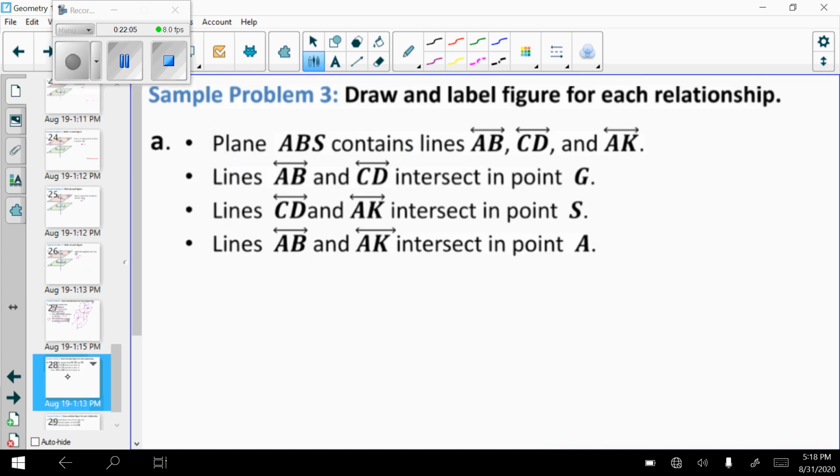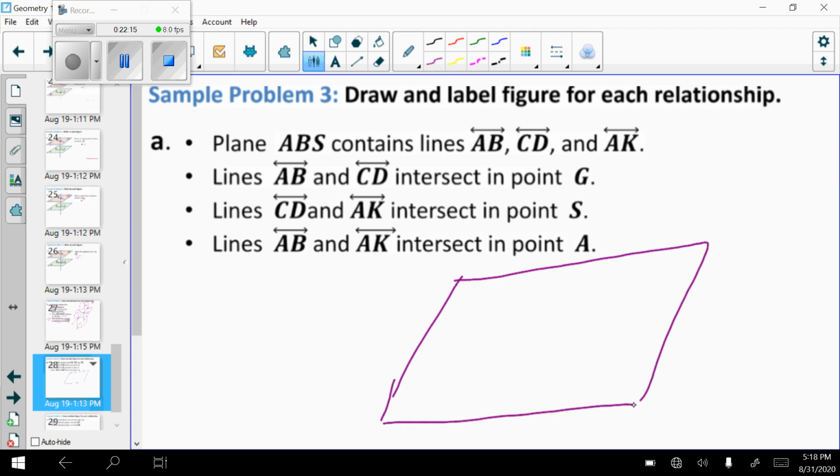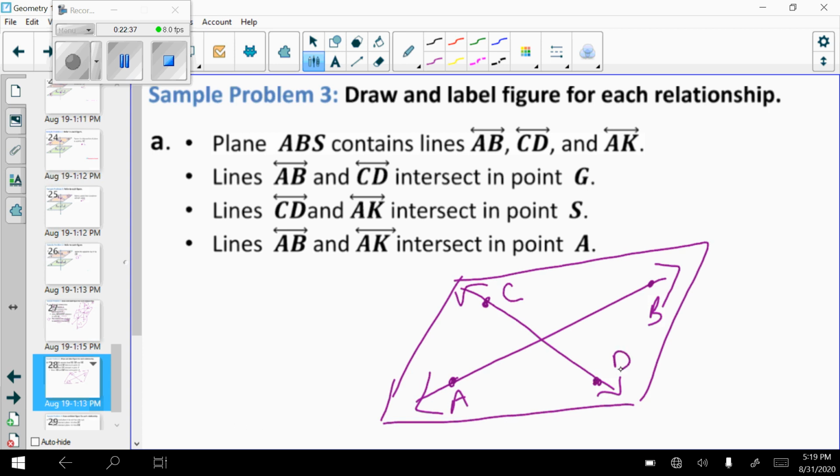Next one, okay? Plane ABS contains lines AB, CD, and AK. Notice I only have the one plane, so I can go ahead and draw my plane. Lines AB and CD, I see, have to intersect. So I'm going to say this is A, and this is B. CD intersects this one, so this is C, and this is D. They intersect at point G.